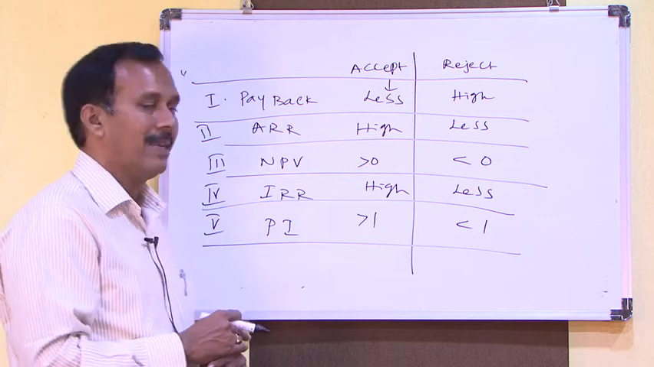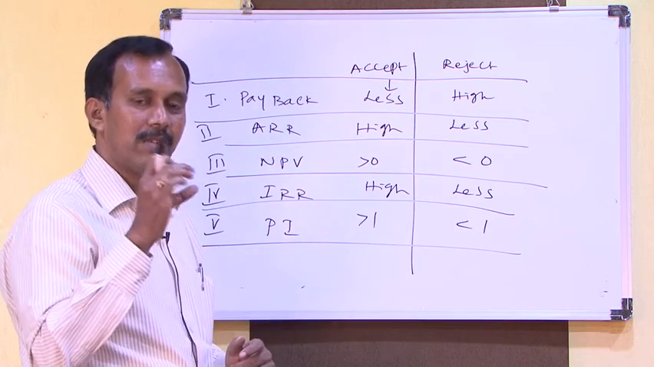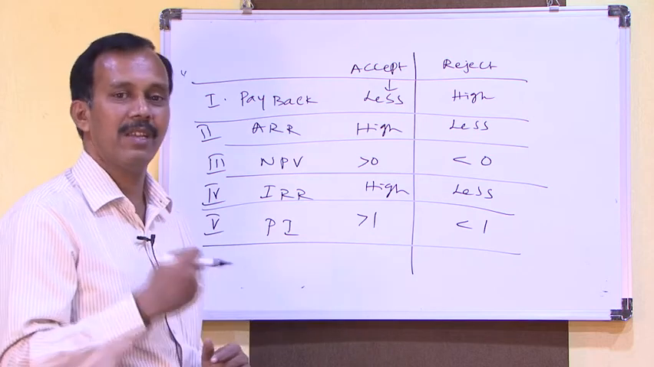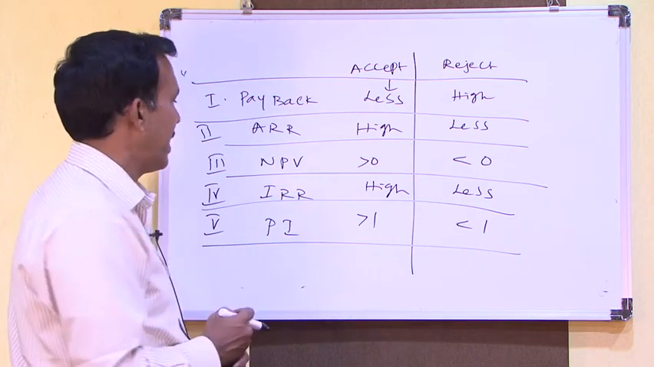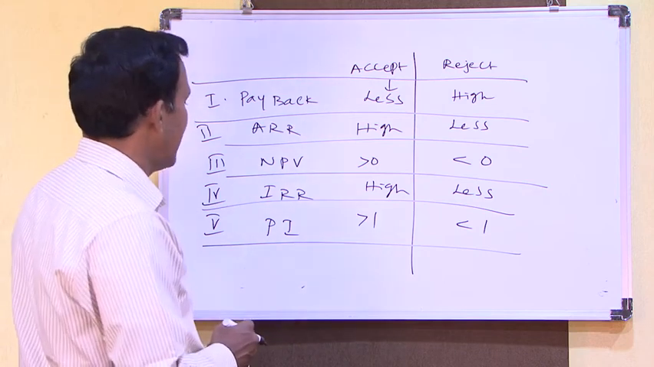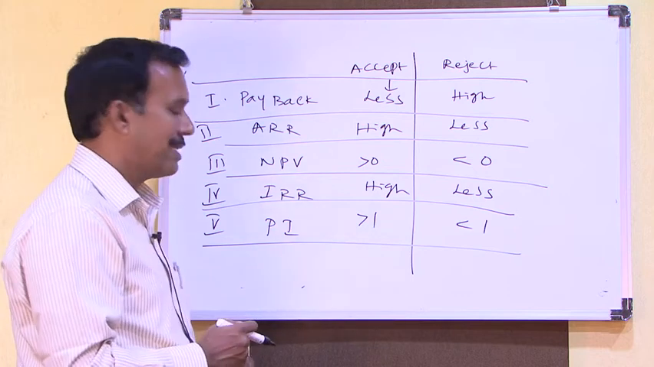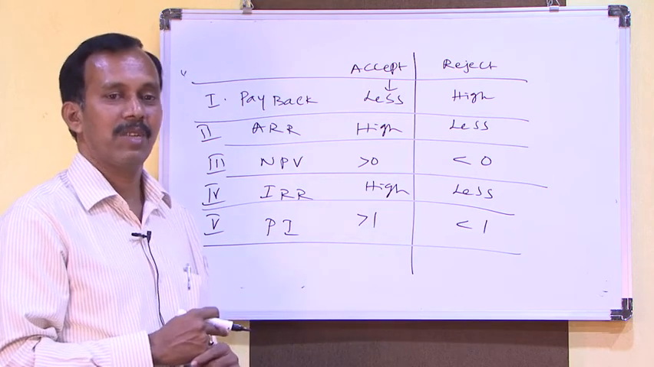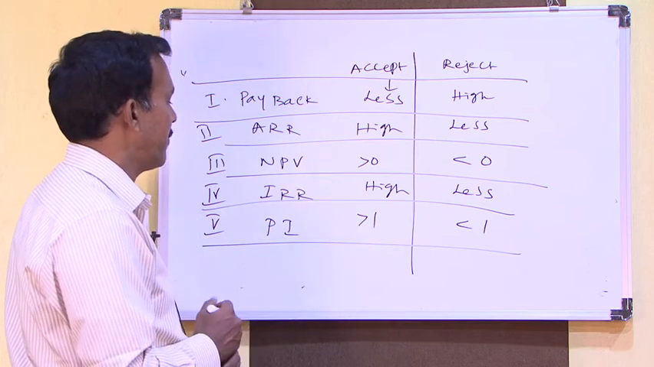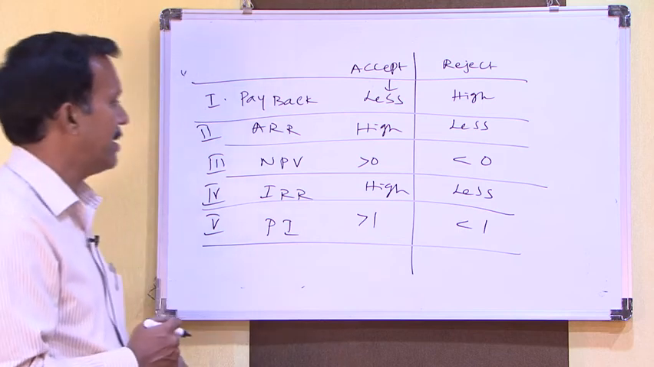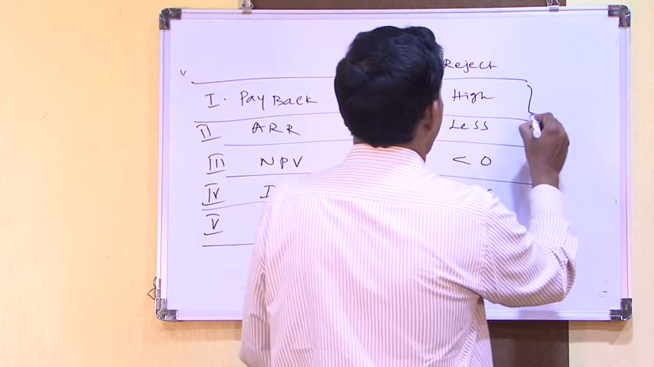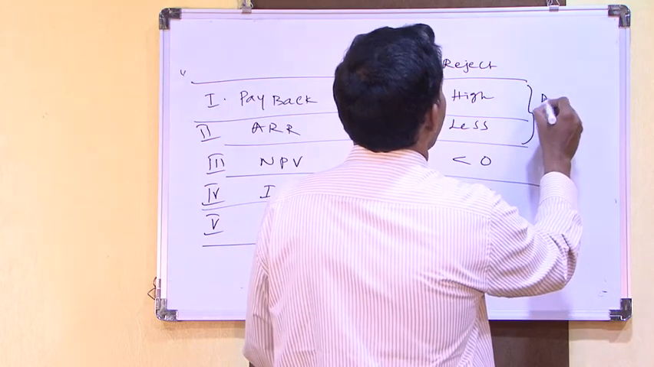Regarding IRR, internal rate of return, first we need to derive the value where NPV equals 0, then we need to decide: higher IRR is accepted, lesser IRR is rejected. Regarding profitability index, this is also a simple calculation. Present value of total cash flows divided by the present value of investment. If it is greater than 1, accepted; less than 1, rejected. But the main drawback for these two is that it does not consider